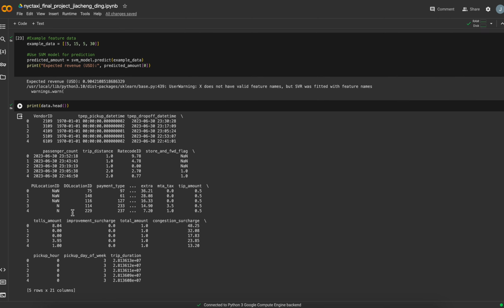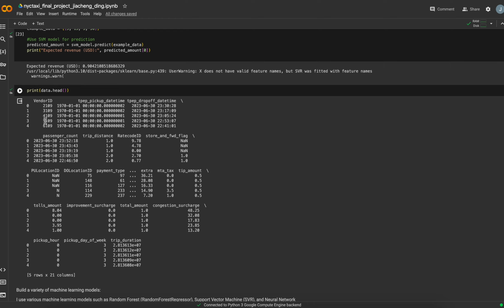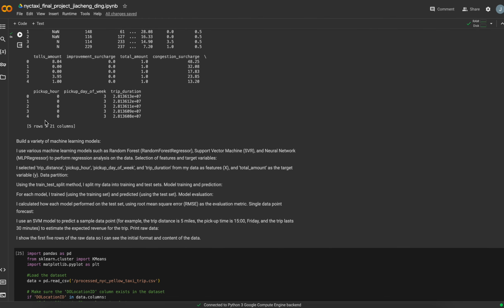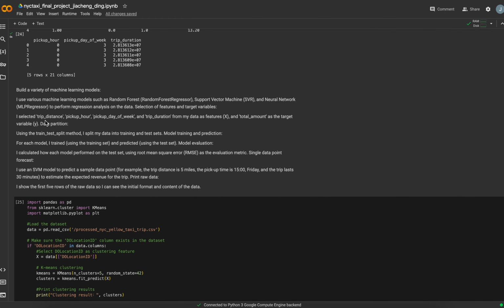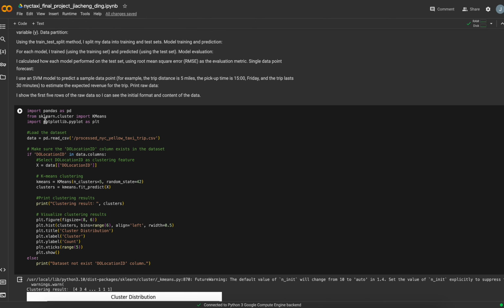Sometimes life is hard. So after that, I can print data head, and then I need to deal with clustering. Clustering is a very important part in our course because we spend a lot of time on it. So I think I must add it into my project. By the way, I did the project by myself, so I present by myself, and the whole process was finished by myself. So just a notification.